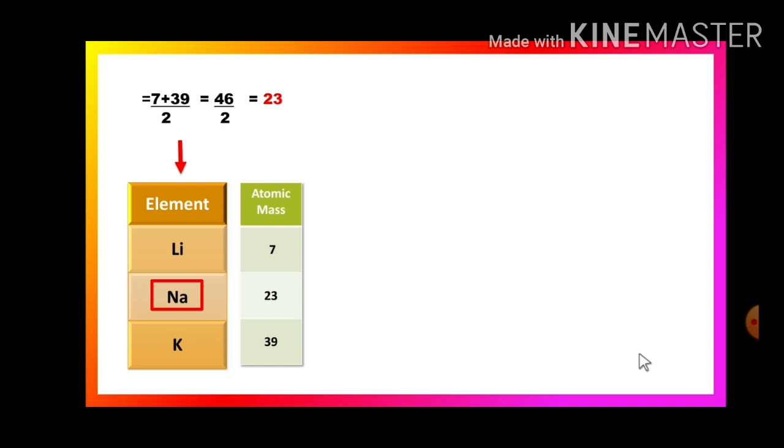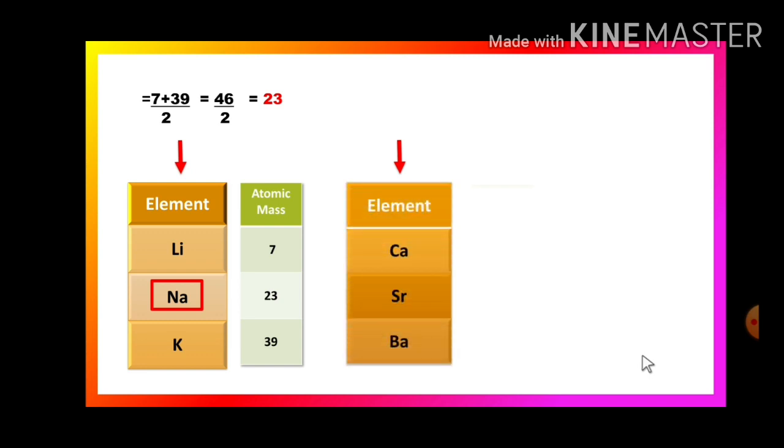Let us take the example of the second triad: calcium, strontium and barium. The atomic mass of calcium is 40, strontium was unknown, but here I have shown you the value; we will verify it. The atomic mass of barium is 137.